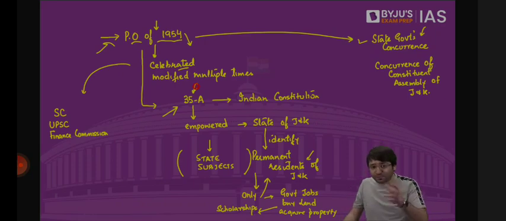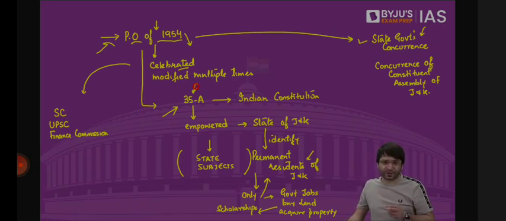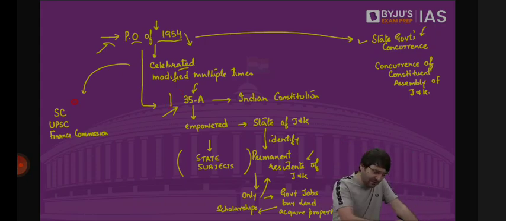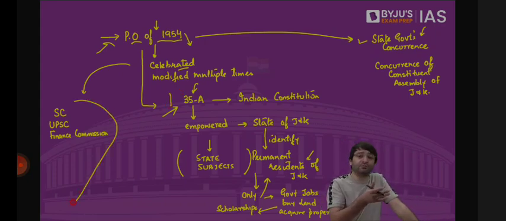And that is how, through this modification 35A, only the residents of Jammu and Kashmir, or should we say the citizens of Jammu and Kashmir, or state subjects of Jammu and Kashmir, can buy land, property, can get government jobs, and can get scholarships of the government. But nobody paid much attention to this article because various other provisions of the Indian Constitution, which were initially not applicable to Jammu and Kashmir, now got applicable.